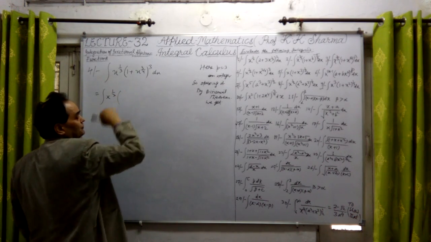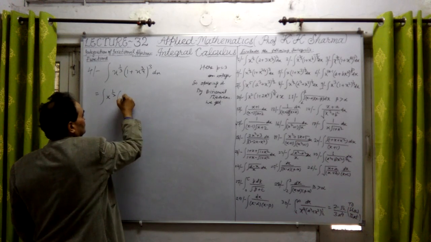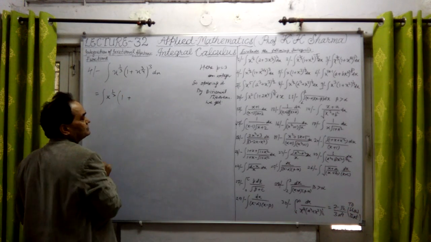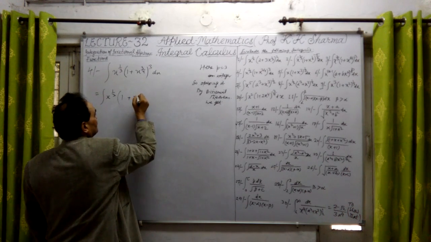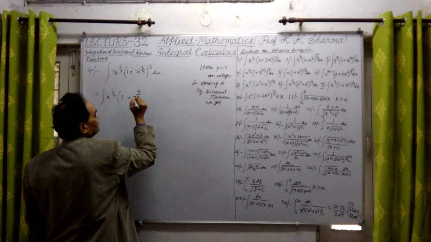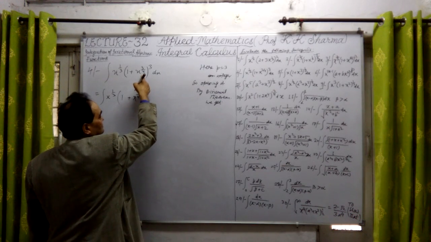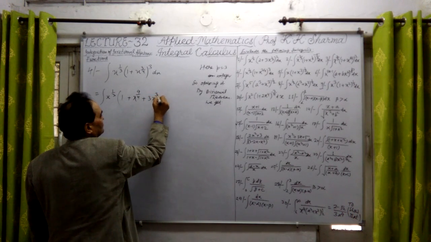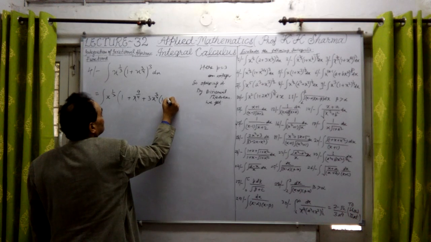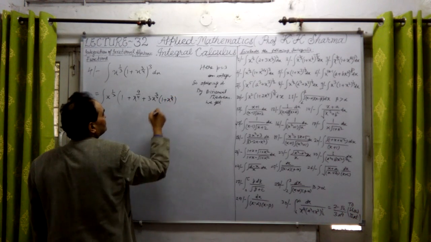Now opening it, whole cube. What is the whole cube? 1 cube is 1. But this cube is x raised to the power 3 times 3 by 4, means 9 upon 4. x raised to the power 9 upon 4 plus 3 into this. Let me write here, 3 into x raised to the power 3 upon 4 within bracket 1 plus x raised to the power 3 by 4.